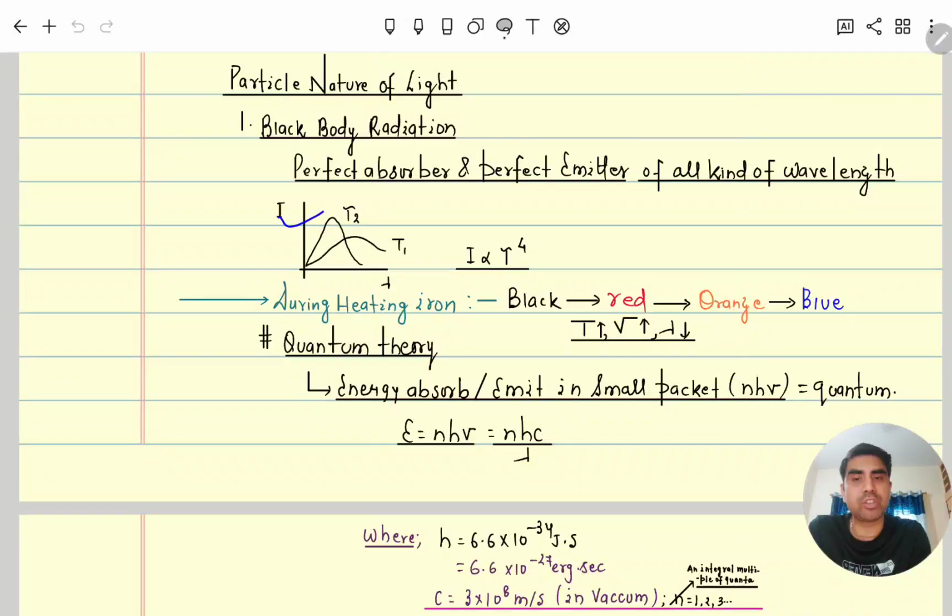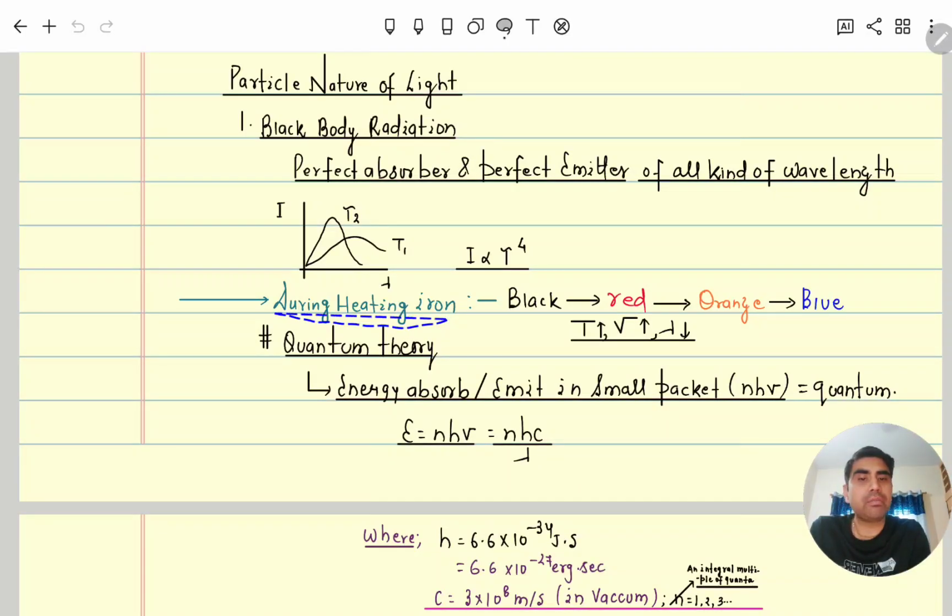Why? Because energy is more, intensity is more. Here you can see its wavelength is less, since its intensity or energy is less, so wavelength is more. So energy and wavelength are inversely proportional. Like here you can see that intensity and temperature are directly proportional. Intensity is directly proportional to T to the power 4.